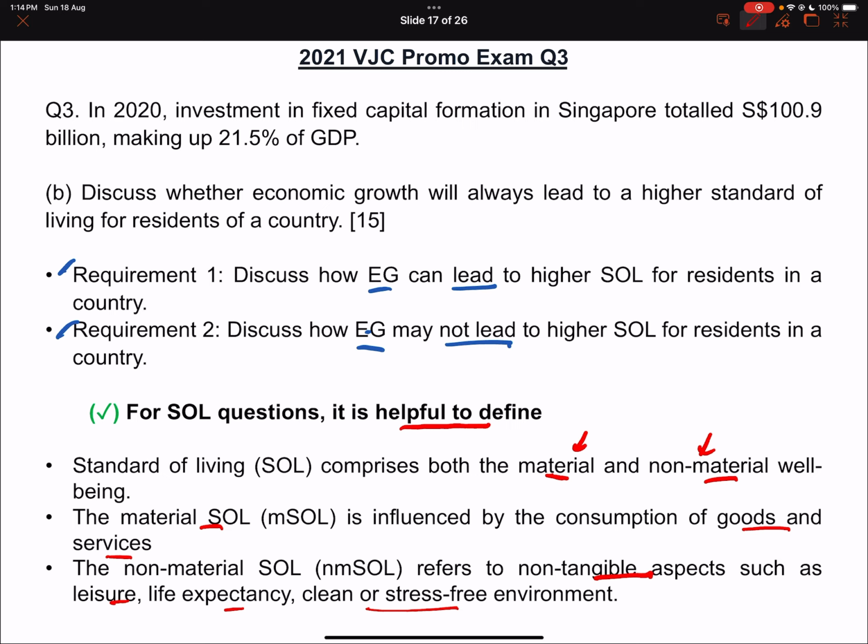Okay, so questions. Whenever I put a tick here, it's like a mental habit or a skill associated with SOL. So for me, I feel SOL questions is just helpful to define. Okay, so let's get on to the R1 proper, which is, economic growth, let's change it to green, can lead to higher SOL for residents in the country.